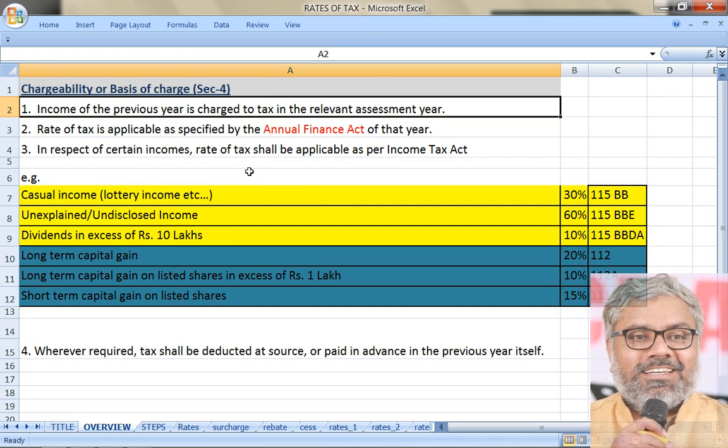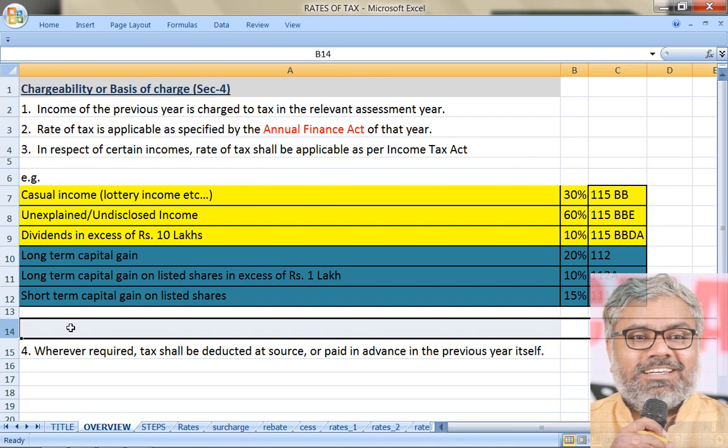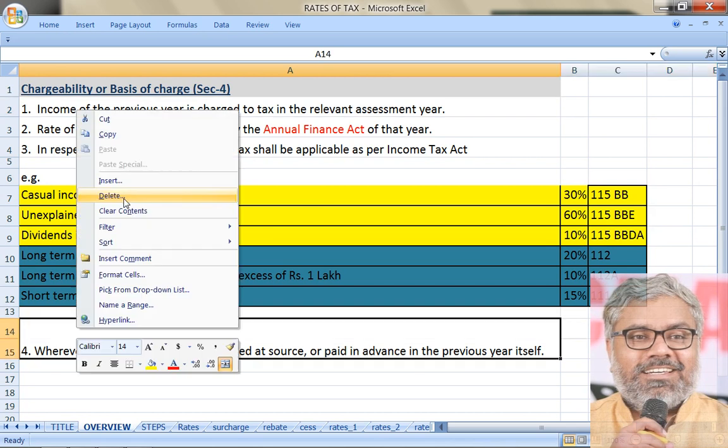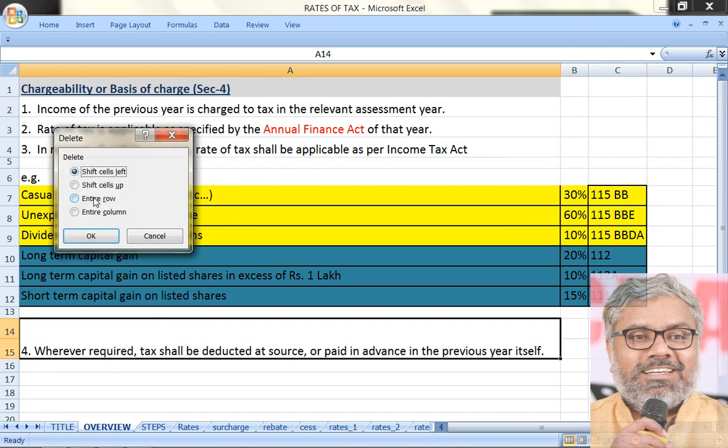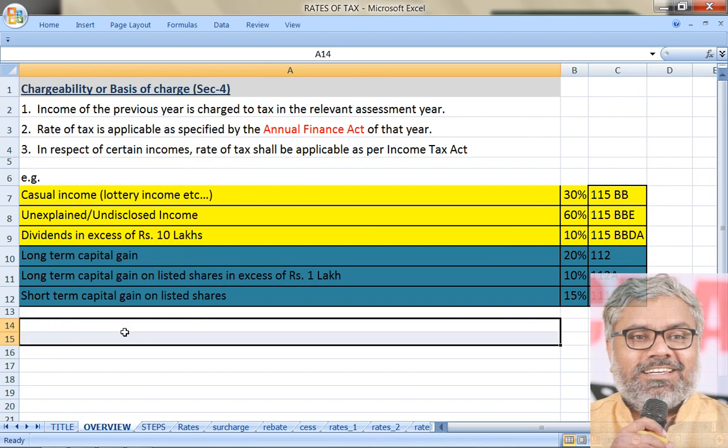We just have to know them and leave it. That's all. What about exceptions? We should not think. Exceptions will be always there. Let them be there. We know them already. Exceptions to this general rule. But normally what rule is followed? Income of previous year is charged in the relevant assessment year. That's all. There is a background understanding in relation to the rates of tax.